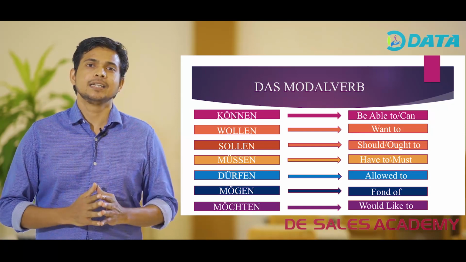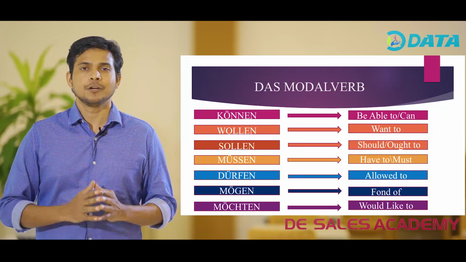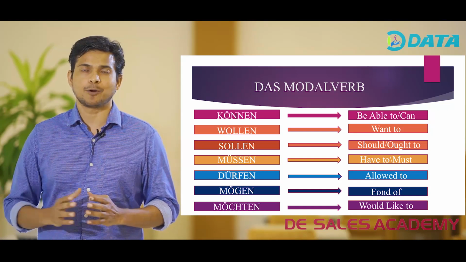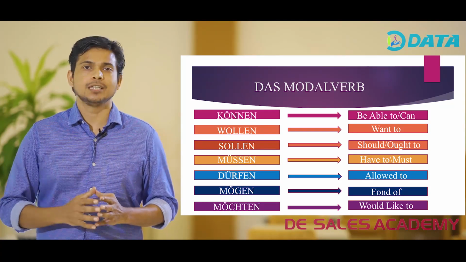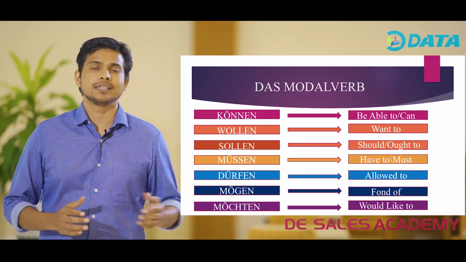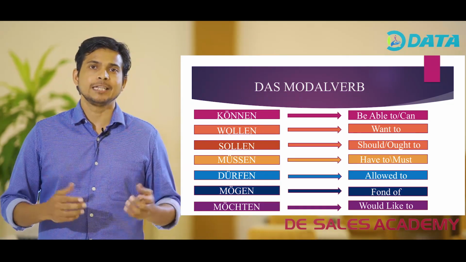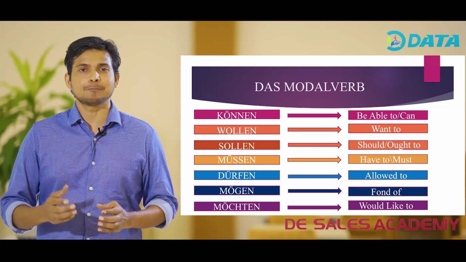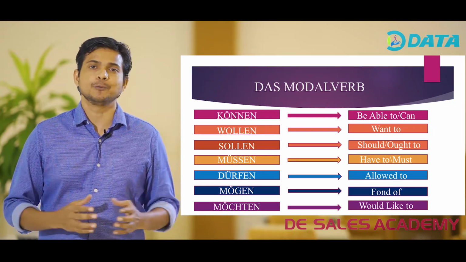Now, let's see the modal verbs that are used in the German language. There are essentially 7 modal verbs used in German. They are können, which is used to speak about one's ability to do something. Wollen, which is used to speak about what one wants to do. Again, we have the modal verb sollen. Sollen is used to speak about something that one should do or ought to do.